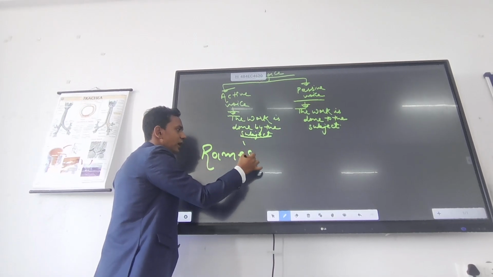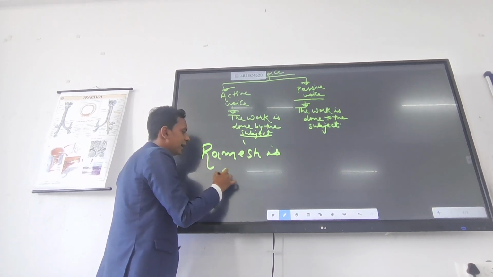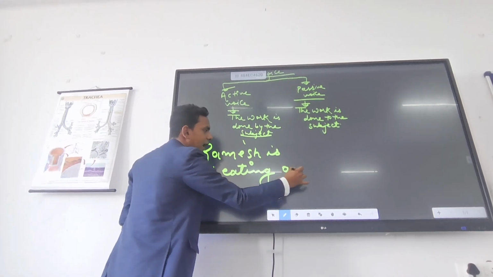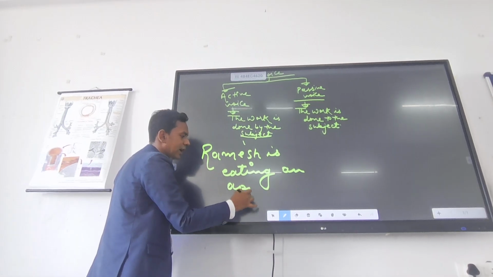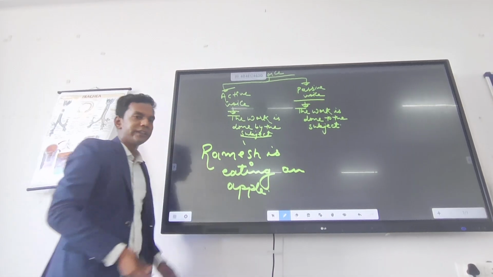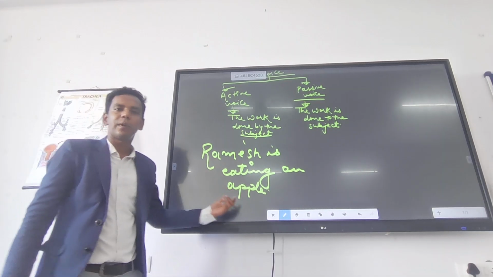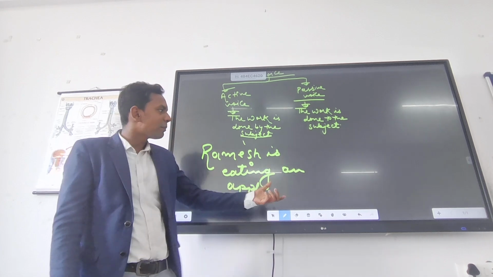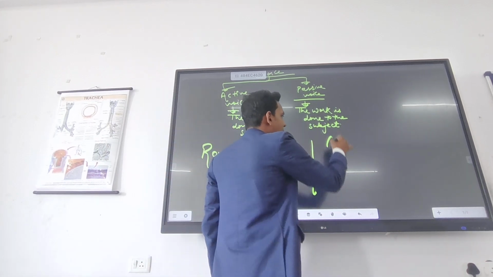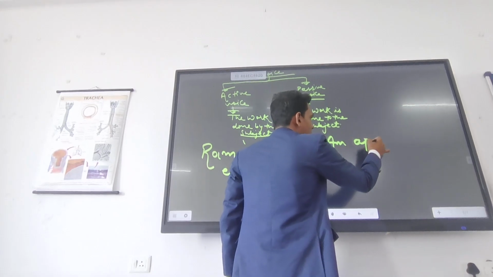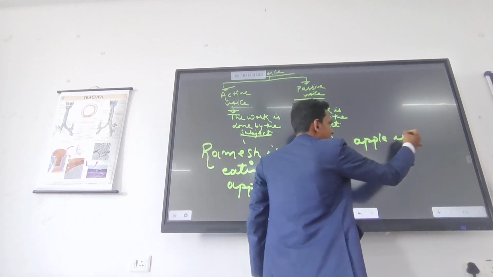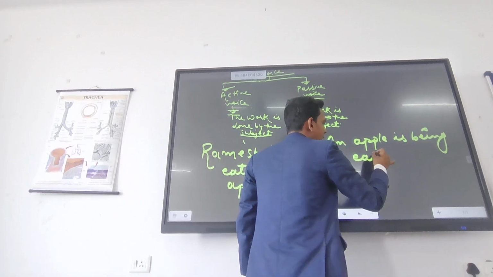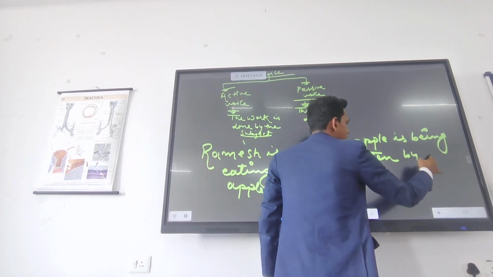Ramesh is eating an apple. This sentence is an example of active voice. What is the passive? An apple. Okay, very good. An apple is being eaten by Ramesh.